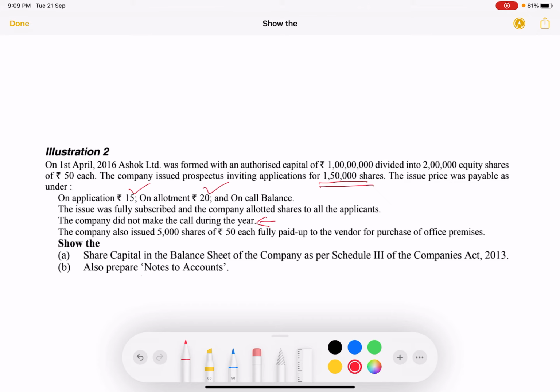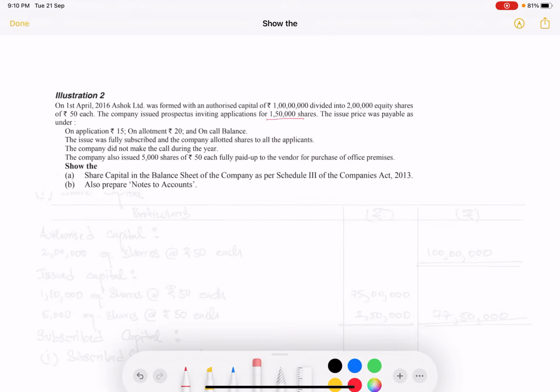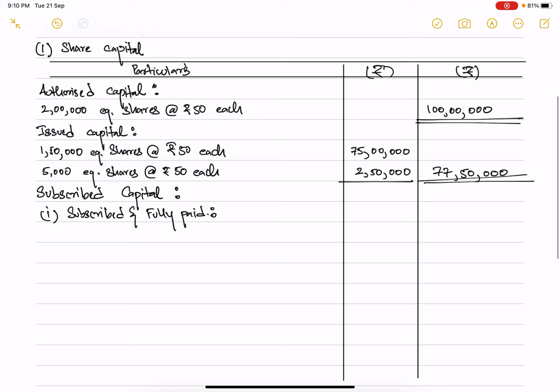But on the other hand, these 5,000 shares that were issued to the vendors for purchase of office premises are fully paid up. So only this will be stated in that particular category.